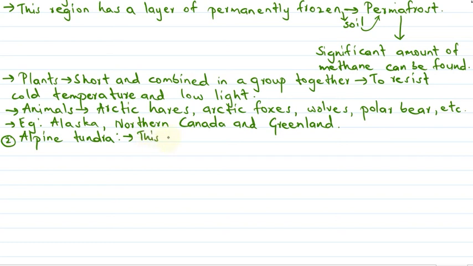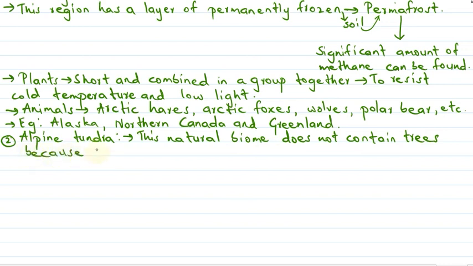This natural biome does not contain trees. And why is that so? It is because of its high altitude. Okay, this is the reason why Alpine tundra does not contain trees.